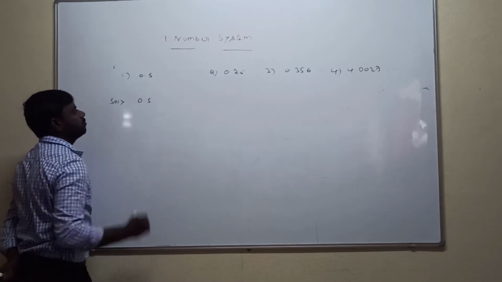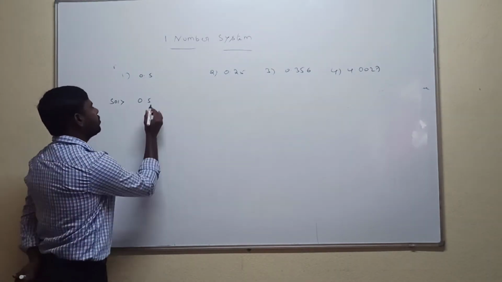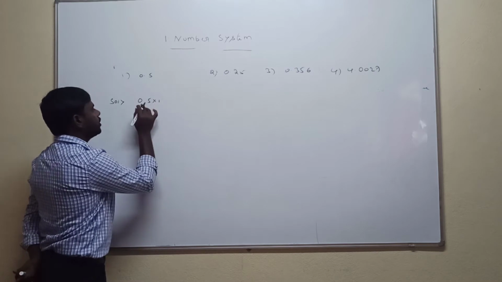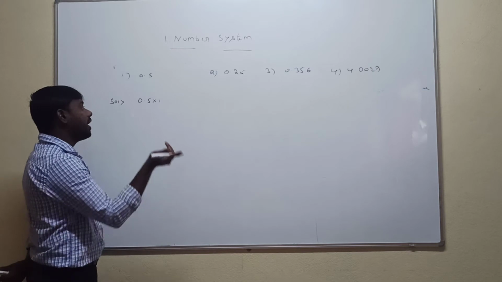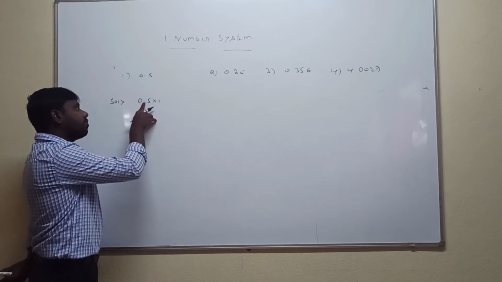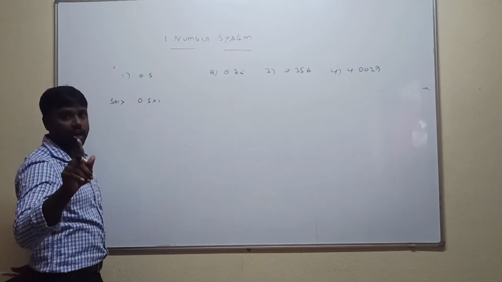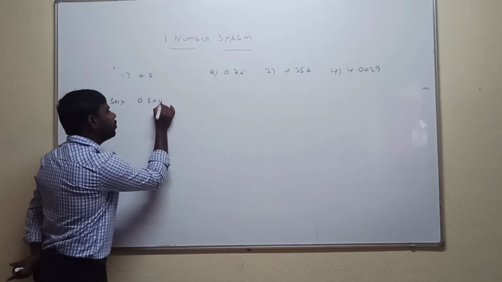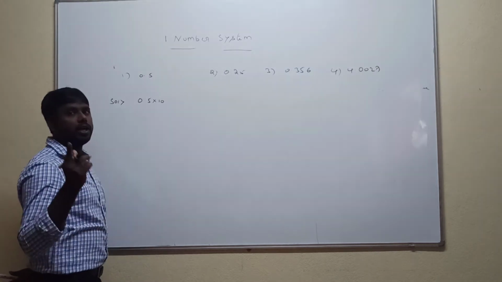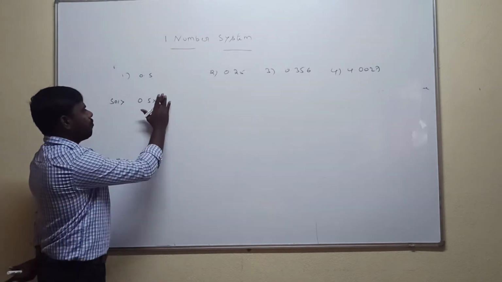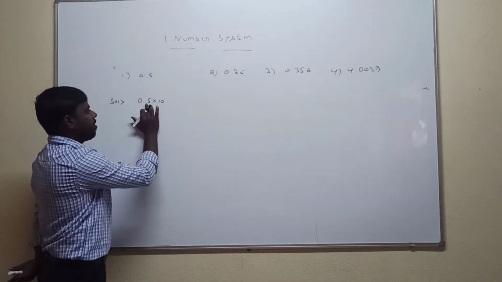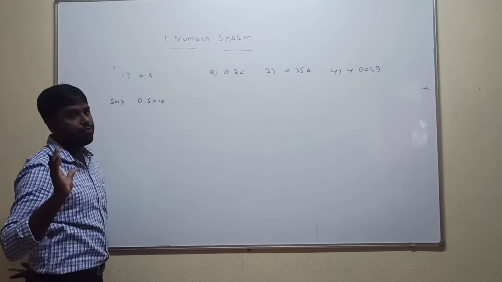0.5. 0.5 multiplied with 1. 0.5 into 1 is 0.5. So how many numbers after the decimal are there? Only one number. So one number is there, take 1 zero. So how many digits after the point are there? That many zeros we can take here. First 0.5, 0.5 into 1 is 0.5.